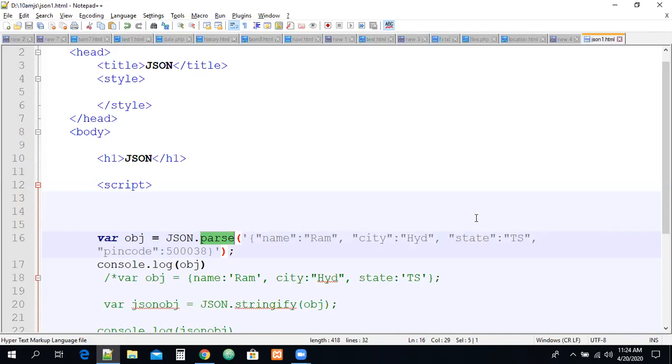Okay, now in the next session we are going to discuss Ajax. In this Ajax session we will see how we are going to exchange data between server and client. We will see a practical example of how data is exchanged between client and server. This we will see in the next session, guys. Thank you all.